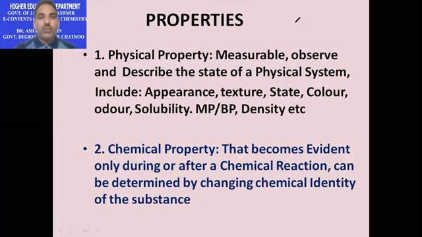As far as physical properties are considered, these are those properties which can be measured or observed. Thus, these are the properties which describe the state of a physical system.